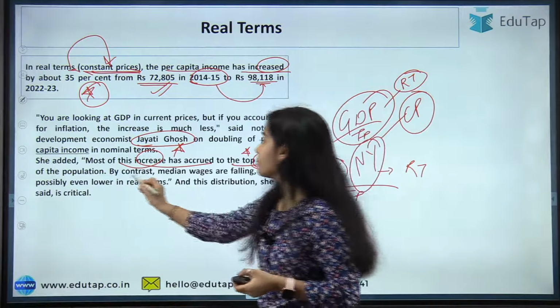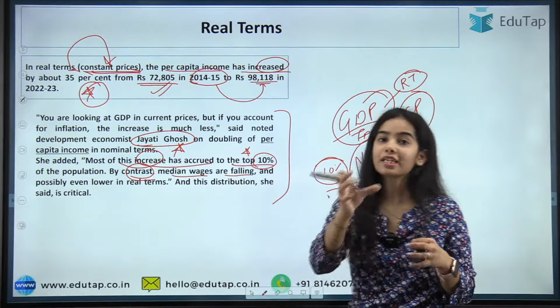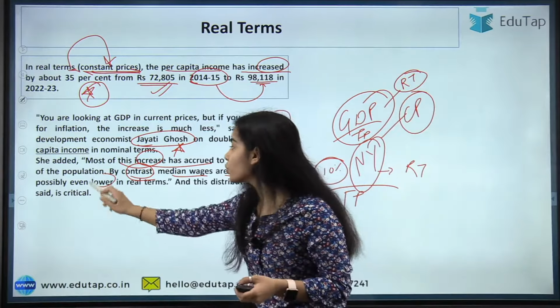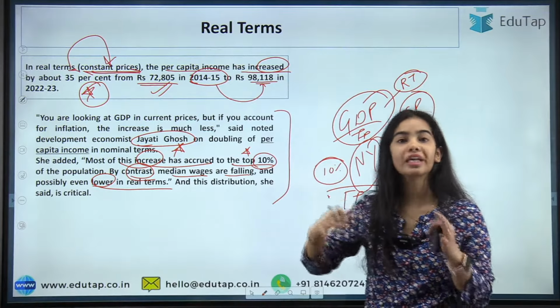Okay, by contrast, our median wages are falling. Median wages means wages in the middle, and the wages of middle class families and the poor are falling, and possibly even lower in real terms. So you can understand that the distribution is quite skewed.